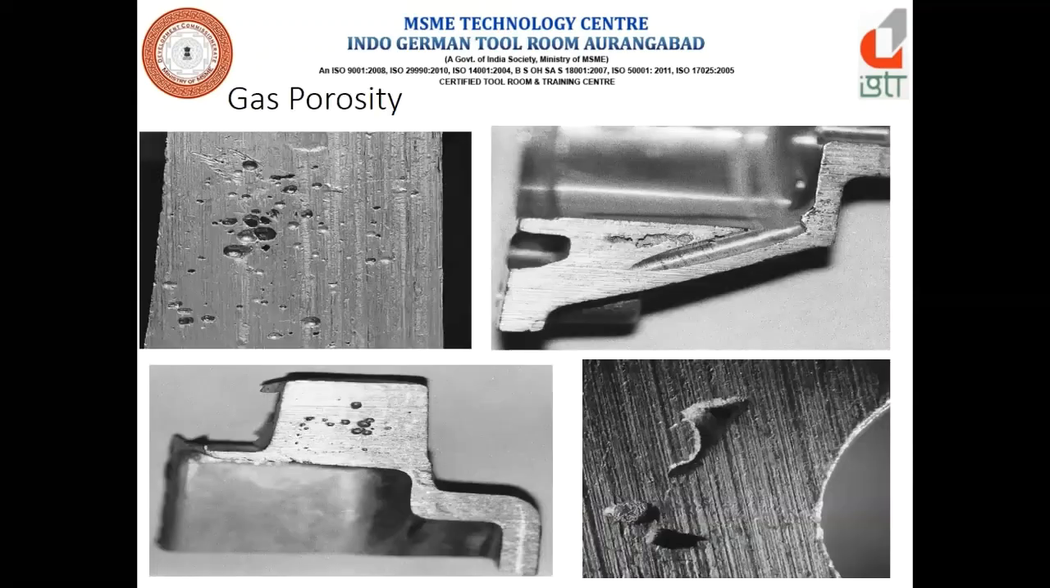I'll show one photo here. Yes, you can see here how the bubbles are. Smooth ones mean these are gas porosity. But it can happen because of trapped air, because of steam, or because of lubricant. Majorly it happens because of these three factors.